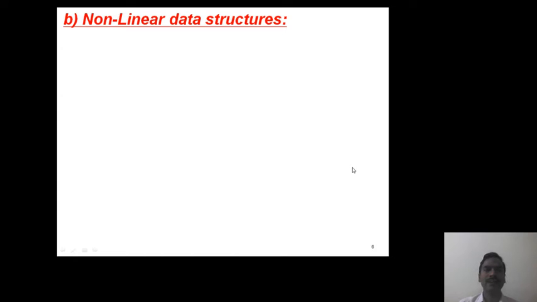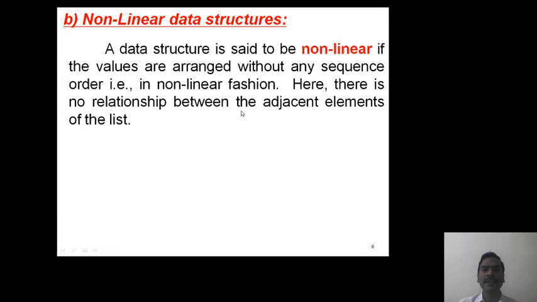The second one, non-linear data structures. In a non-linear data structure, elements are arranged without any sequence. That means they don't follow any order. They are arranged in non-linear fashion. So in a non-linear data structure, there is no relationship between the adjacent elements of the list.